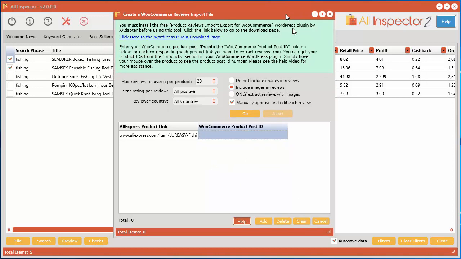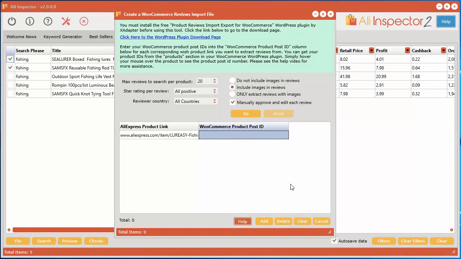But that's basically it. That's how you can import reviews into your WooCommerce site by using this tool inside of Aliexpress.